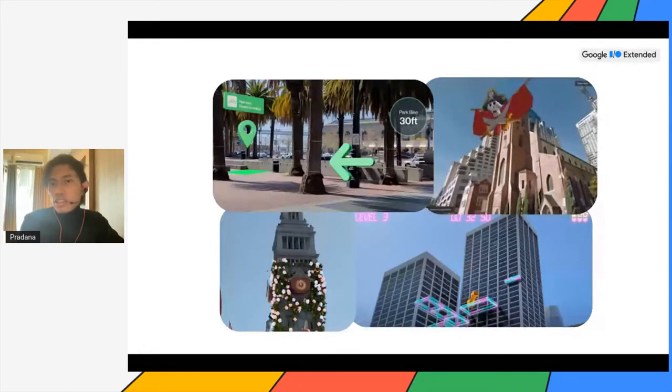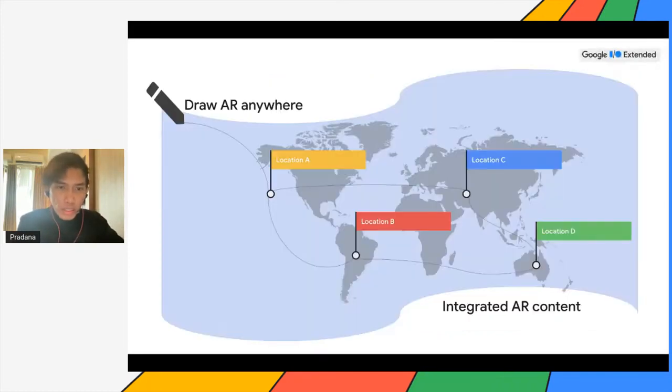It's not just detecting planes or surfaces or markers in the camera, but it works on a world global scale where position and accuracy are really involved. So we can actually draw AR anywhere, because we can use the position of the location, and with the Google Maps function inside ARCore, we can literally put our AR or 3D model everywhere around the globe.